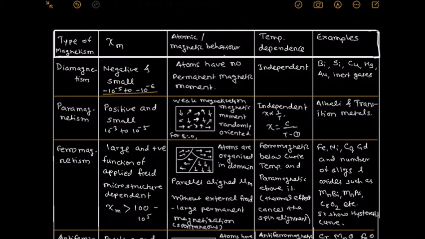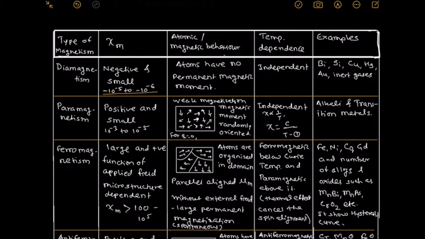Now, how does it depend on temperature? Ferromagnetic material obeys the Curie law. Below the Curie temperature, the material acts as ferromagnetic, but above the Curie temperature, the ferromagnetic material converts into paramagnetic material, since thermal effects cancel the spin alignment of the molecules.